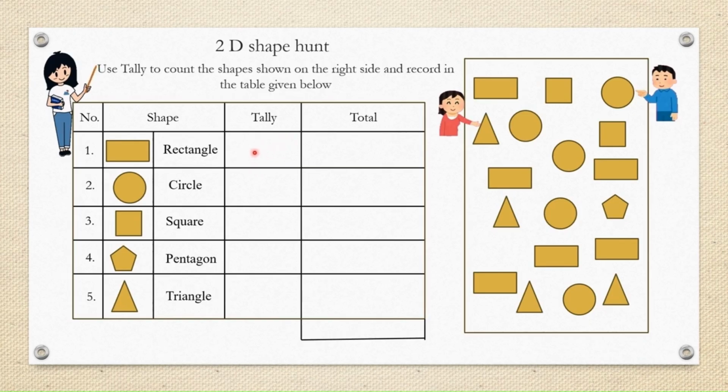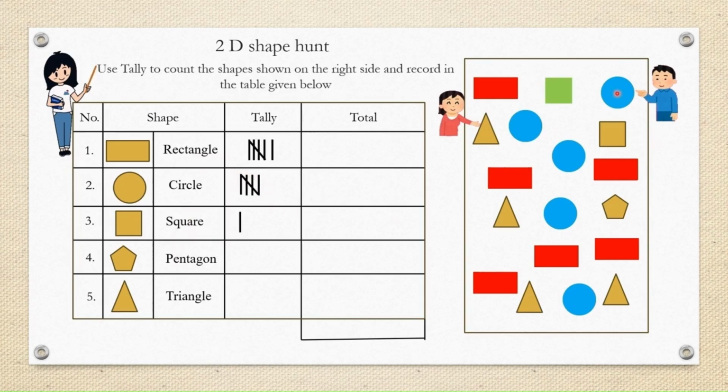So here we start. Rectangle, see here, rectangle, red color, 2, 3, 4, 5 and 6. Here there are 6 tallies put here. The fifth you have to put across. This is how the tallies are written. Now next is circle. 1, 2, 3, 4 and 5. So there are 5 tallies written here.